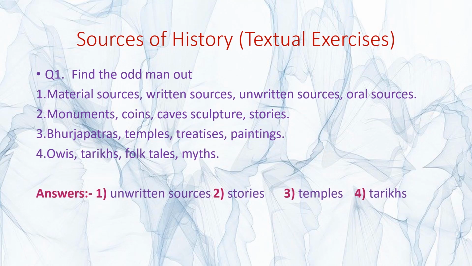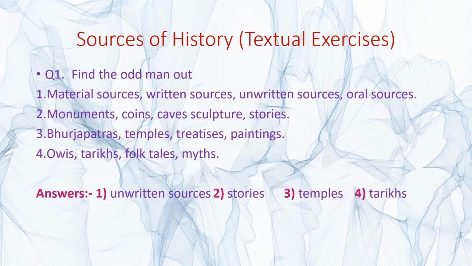Now, students, see on the screen, that is question number 3, which we had already done when we did the textual exercises. So, we are going to revise this once again. And what is this question? Find the odd man out. So, the first one, that is material sources, written sources, unwritten sources and oral sources. So, I had already given you the answer. What is the answer there? Unwritten sources. See the second one, monuments, coins, caves, sculpture and stories.